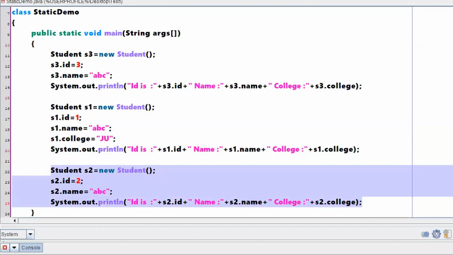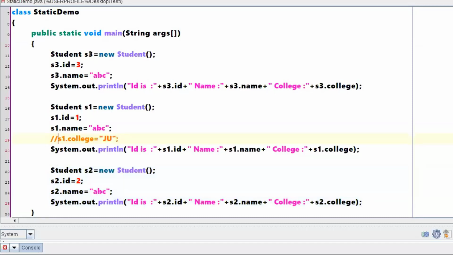Sir, change the S1 dot college is equal to no value. Change S1 dot college is equal to. Do I need to put a value or just comment that part? This one you are asking. Commenting in the sense of not giving a value. That itself, right?